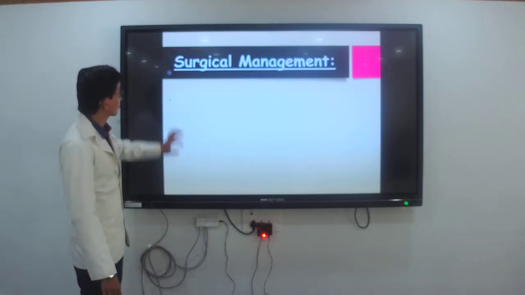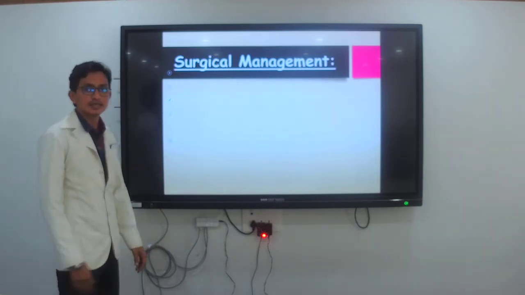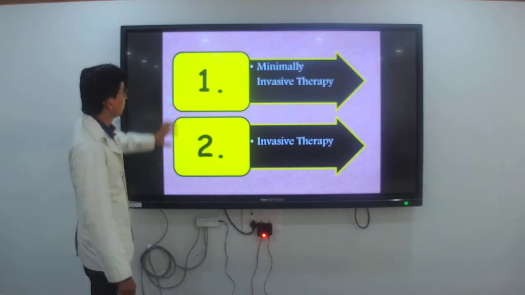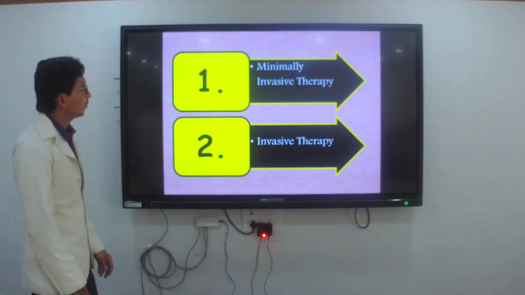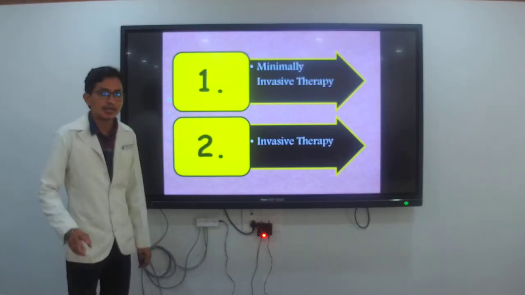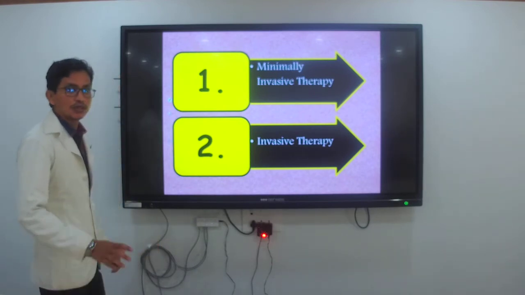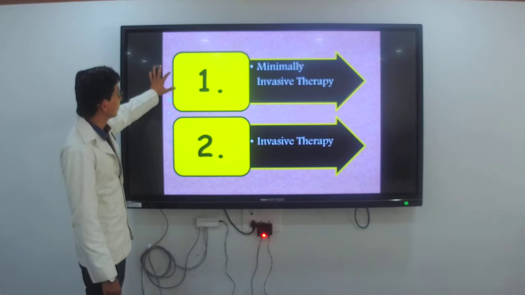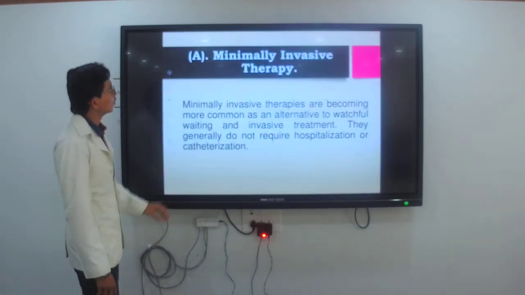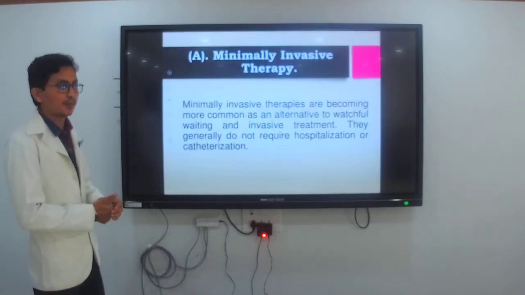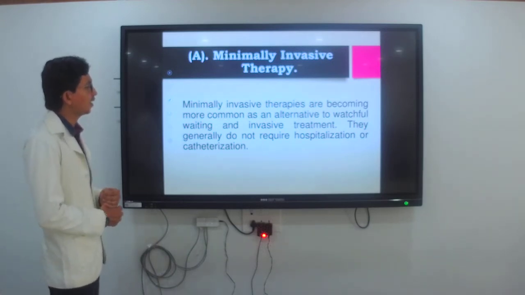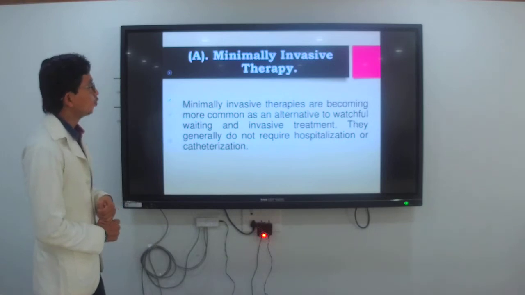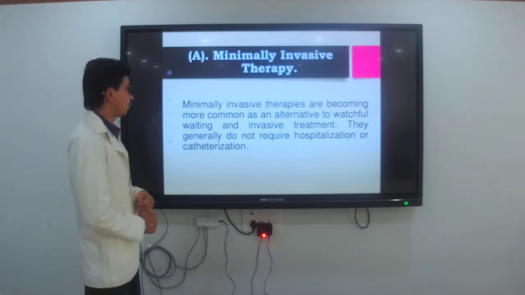Then next is surgical management. In surgical management, there are 2 points: minimally invasive therapy and, second, invasive therapy. Minimally invasive therapies are becoming more common as an alternative to watchful waiting and invasive treatment.